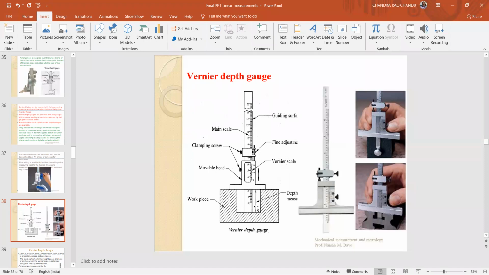Depth measurement: you are measuring the depth. You can observe clearly here. This is the work part whose depth is to be measured. Here you simply insert the main scale into this, and you take the main scale reading and the vernier scale reading. Finally, you will get the depth of the given object.